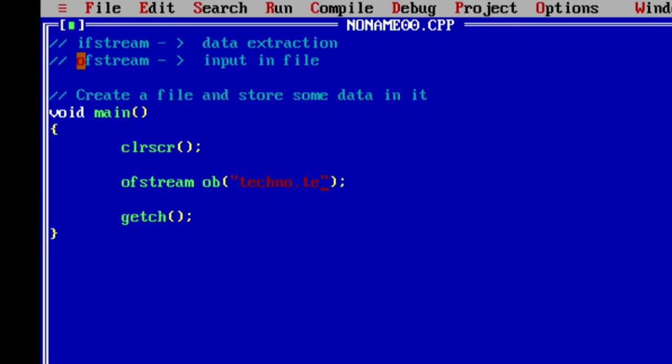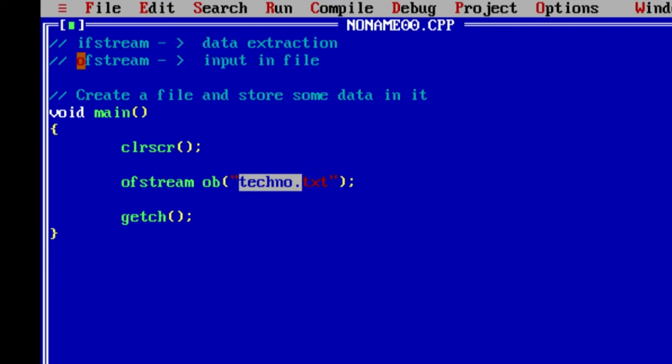So techno.txt. Txt is the format that I'm going to use. Txt means the normal notepad format. So techno.txt, this file does not exist, guys.